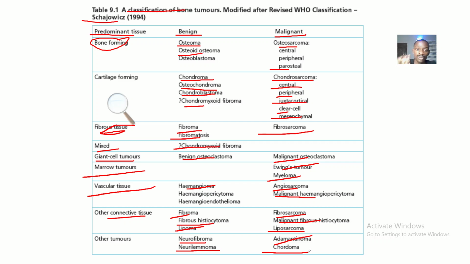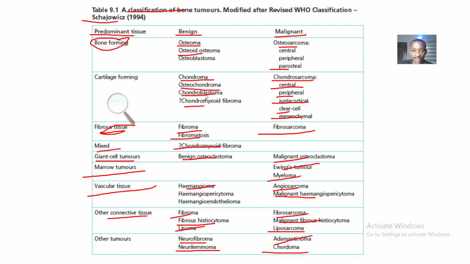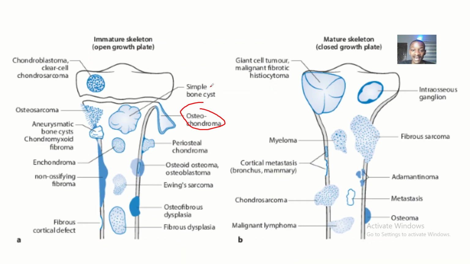All right. So looking at this, this is basically the classification of bone tumors according to the World Health Organization. All right. And this was done in 1994 and is still valid up to date. Okay. So you could see this is osteochondroma. All right. We spoke about osteochondroma here, which is a benign tumor of the cartilage, right? Well, I told you guys that it's an abnormal growth of the cartilage.